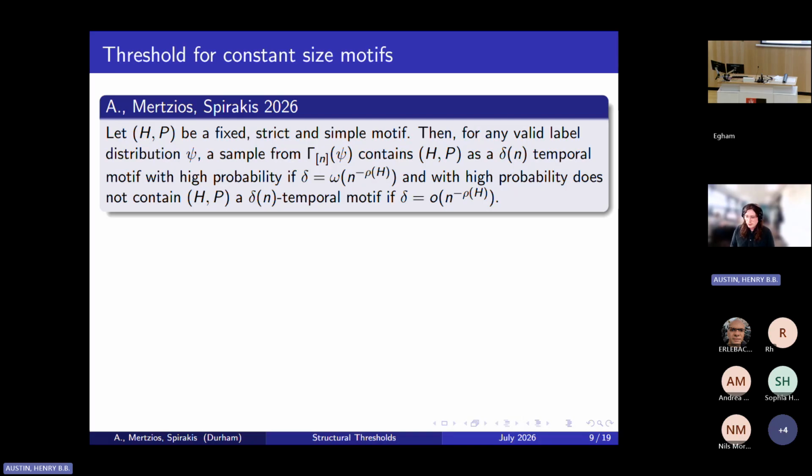And so we see this really tight thresholding behavior where if you're below this threshold with high probability, and by that we mean asymptotically almost surely, you do not see this motif show up at all. And the moment you go above this threshold, we do expect to see it.